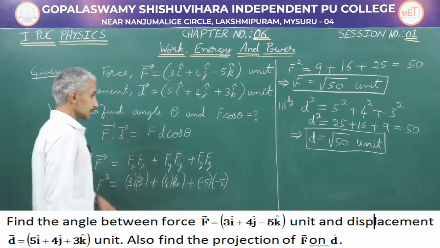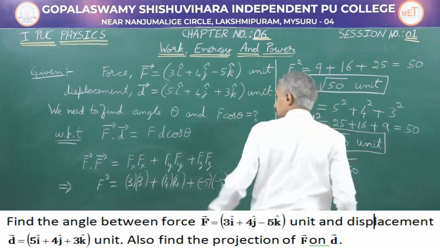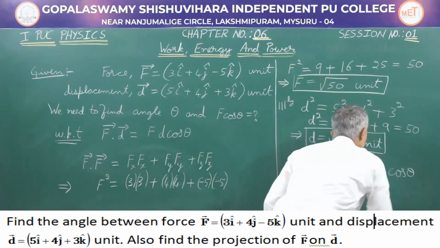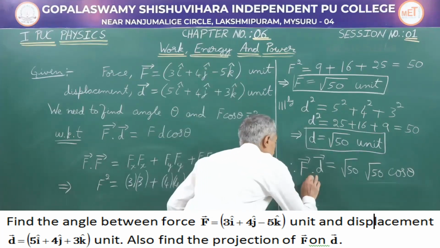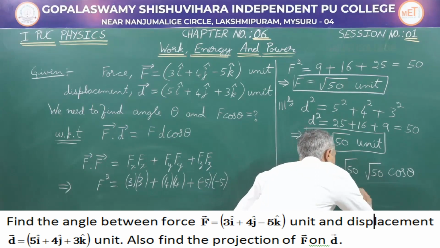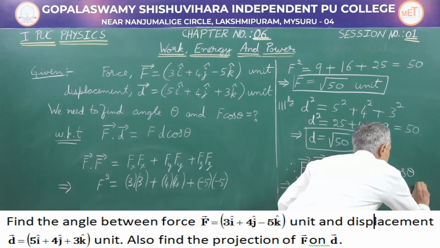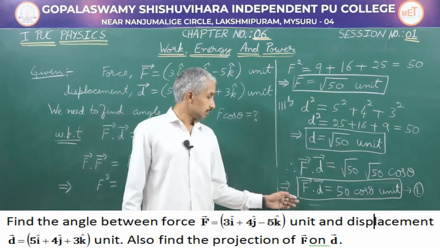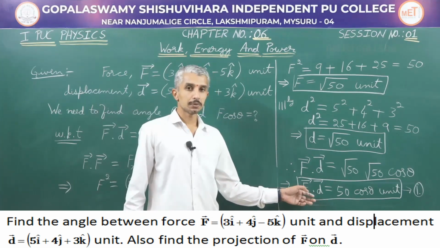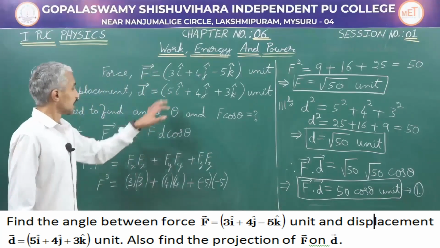So from this equation, F dot D is going to be equal to root 50, magnitude of F, into root 50, the magnitude of D, into cos theta further. So this implies F dot D is equal to root 50 into root 50 is 50 into cos theta unit. Let me take this as equation 1. We have found what is the dot product of F dot D in terms of the magnitude and the component of the other vector. We will do the same in the analytical way.